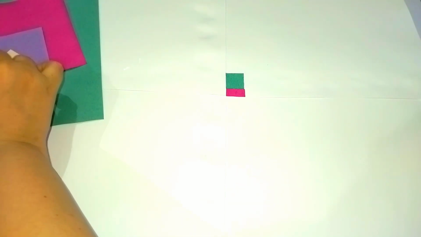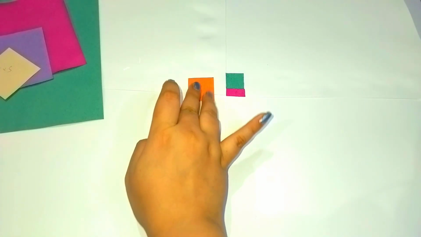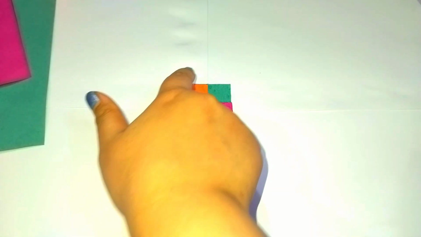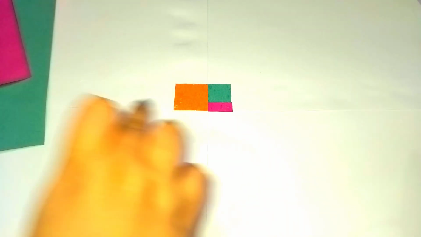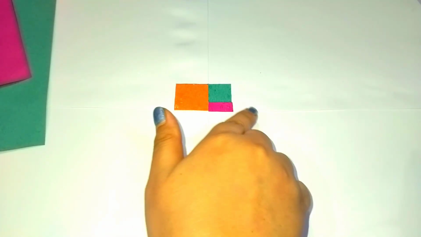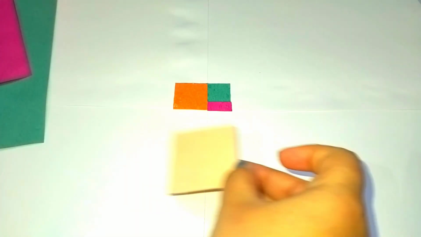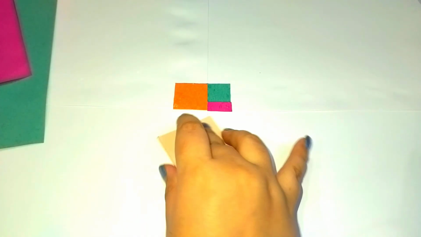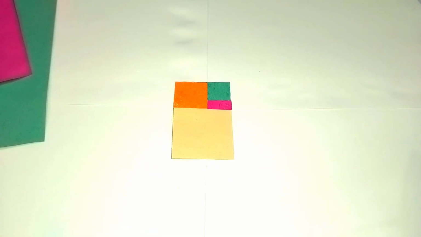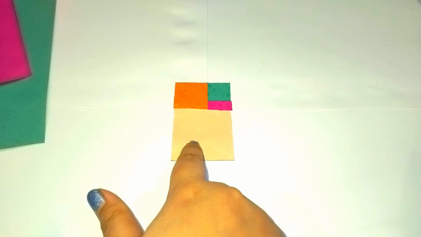So I will paste this 3 into 3 square adjacent to this. See, I have pasted this 3 into 3 square. Now 3 plus 1 plus 1. 3 plus 1, 4 plus 1, 5. Now I will place a 5 into 5 square here. See, it will fit exactly. So you see, I pasted this 5 into 5.